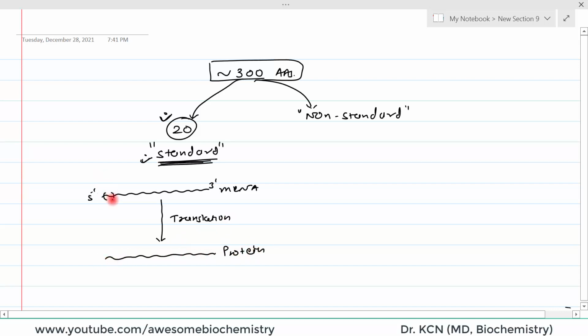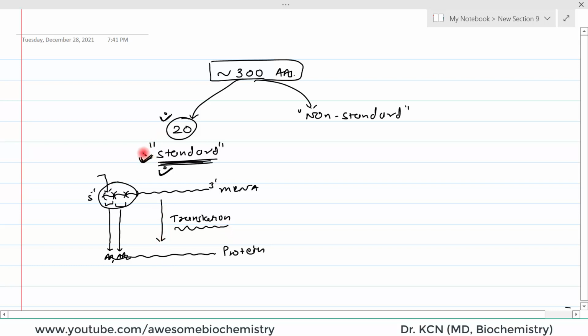There are triplet codons on this mRNA, and each triplet codon specifies a particular amino acid. So this triplet codon specifies amino acid 1, this triplet codon specifies amino acid 2. Those amino acids which are specified by the triplet codons are considered standard amino acids, right. We can understand this concept from a second angle also. You can say that standard amino acids are those amino acids which are incorporated into the protein chain during the process of translation. Okay.